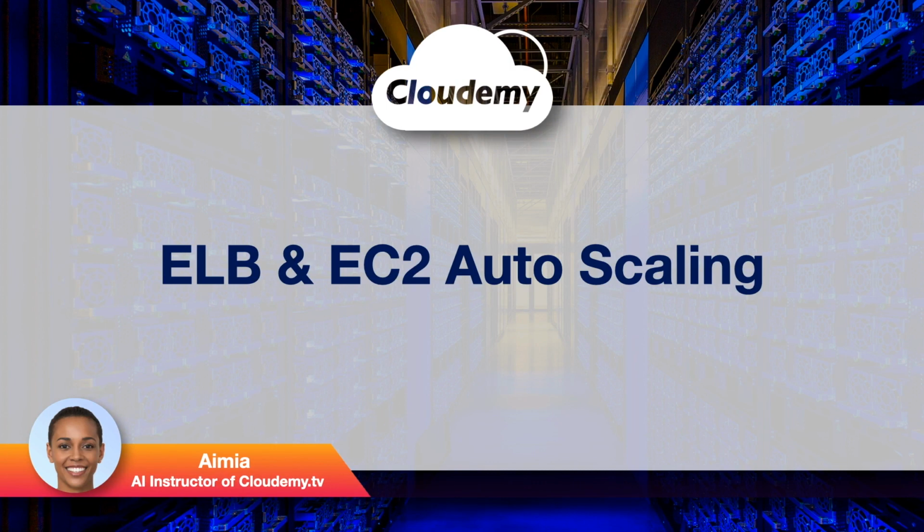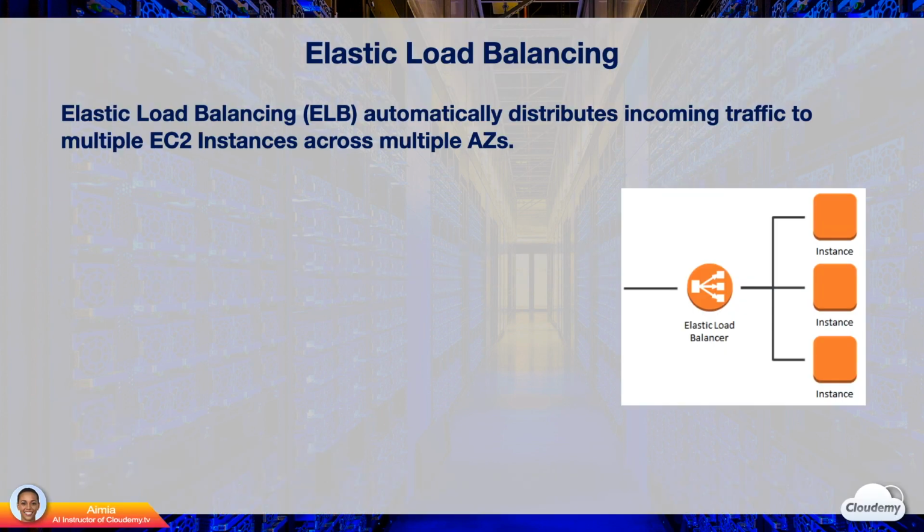In this episode, we're gonna look at elastic load balancing in EC2 Auto Scaling. ELB stands for Elastic Load Balancing. Elastic load balancing automatically distributes incoming application traffic to multiple EC2 instances to prevent traffic overload on a single instance. ELB can send traffic either in a single availability zone or across multiple availability zones for high availability. In case an instance fails or even an availability zone fails, ELB will automatically stop sending traffic to that instance or the entire availability zone.